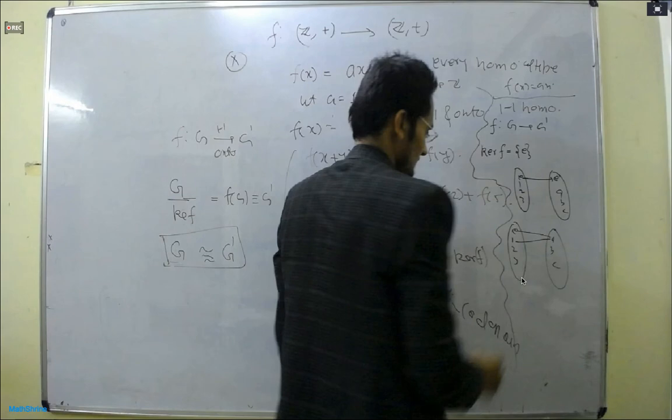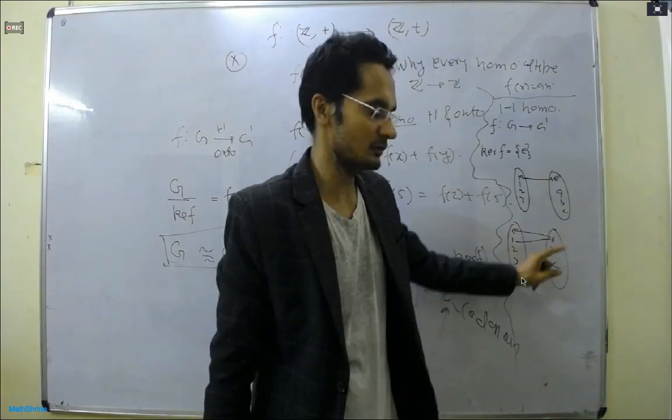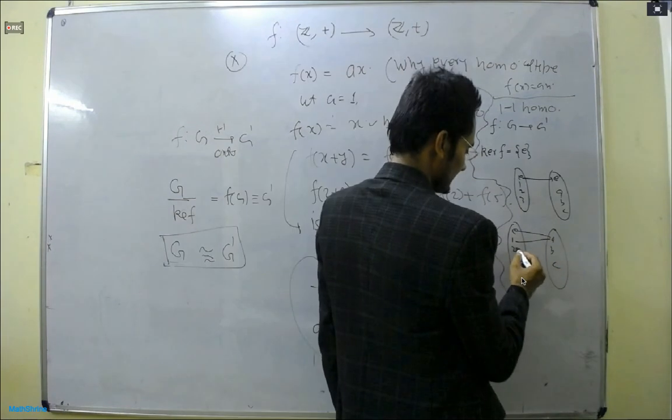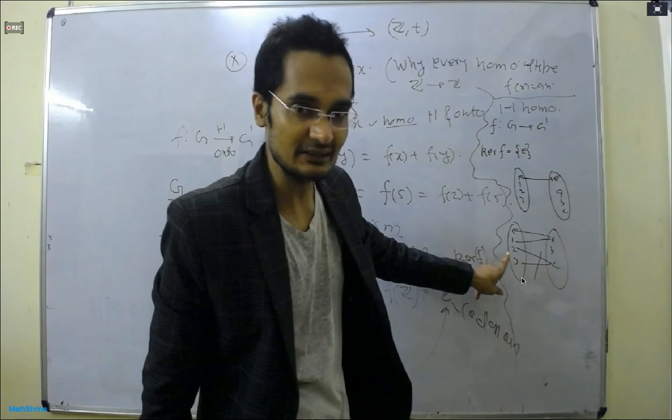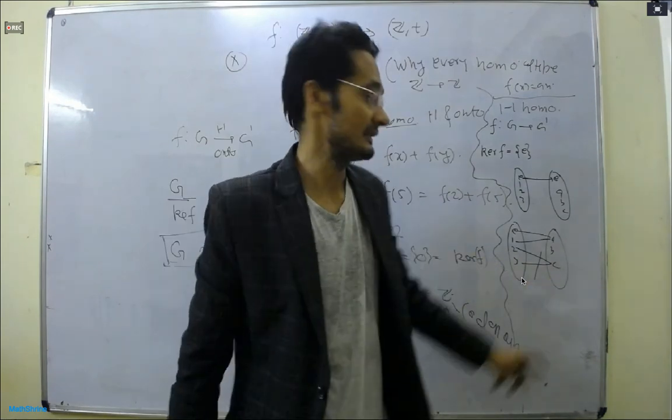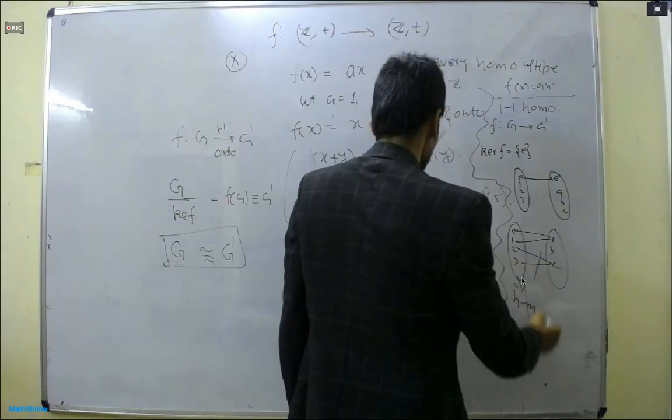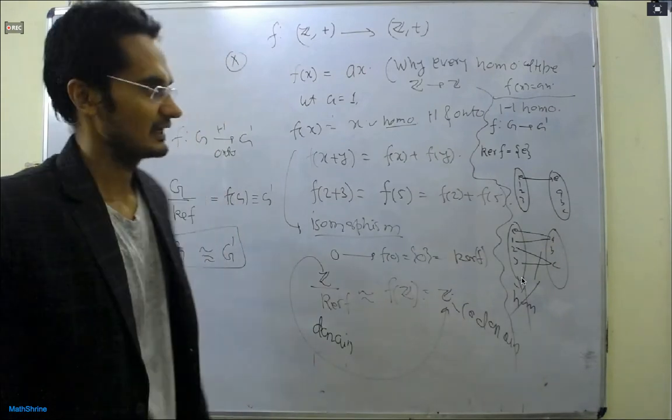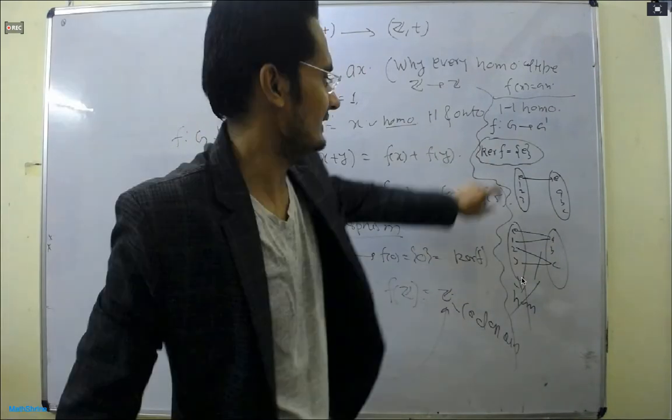It is no longer a homomorphism. So a homomorphism is 1-1 if the kernel, the number of pre-images of the identity, is 1. If the number of pre-images of the group identity is more than 1, it is not 1-1. This is just the identity property. This is very simple. You can verify. I believe you can do that.